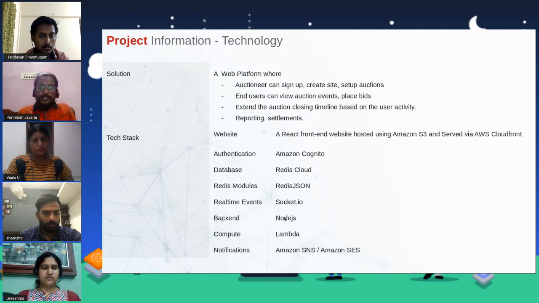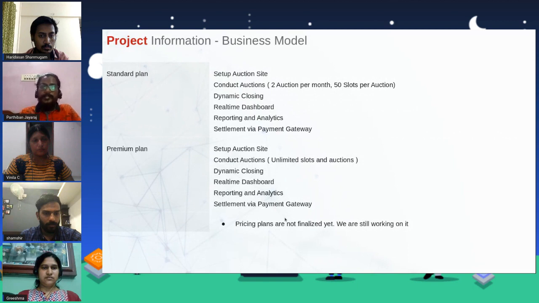Now I'll explain the business model. We have a standard plan and a premium plan. The standard plan comes with some limitations on the auctions: you can place 2 auctions per month and 50 slots per auction. Whereas in the premium plan, you'll be able to conduct auctions in an unlimited fashion.